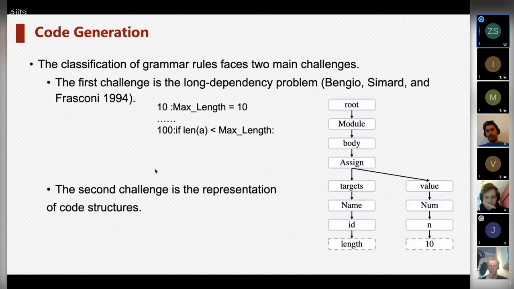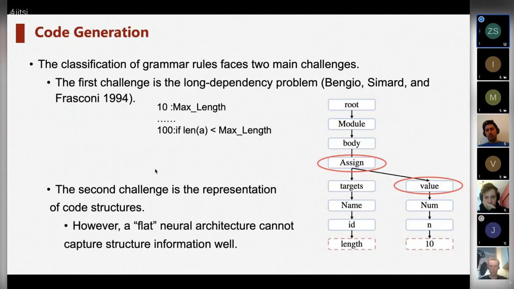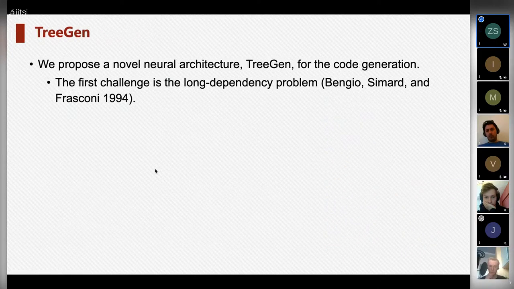The code structure is represented as ASTs, and the structural information of ASTs is important, like the node assign is the parent of the node value. However, a plain neural architecture such as an RNN cannot capture structural information well.